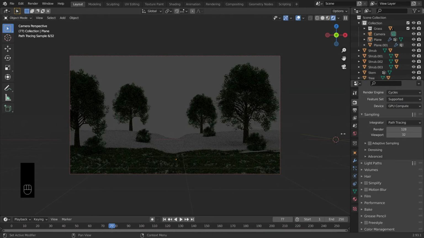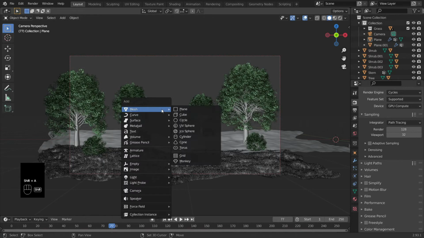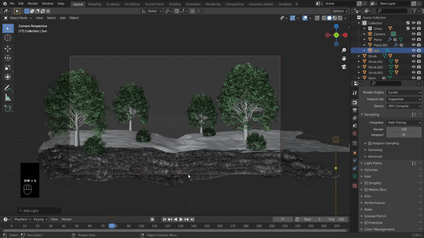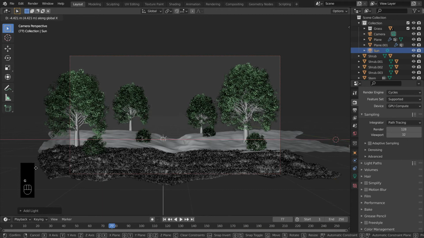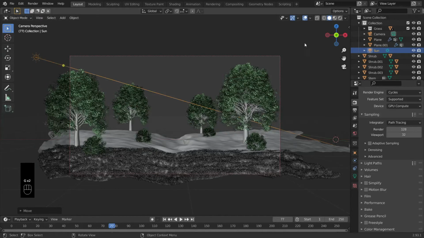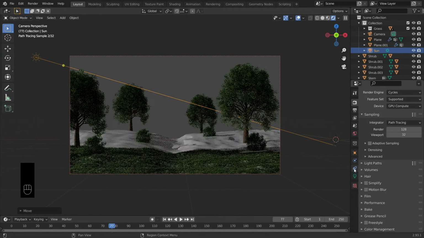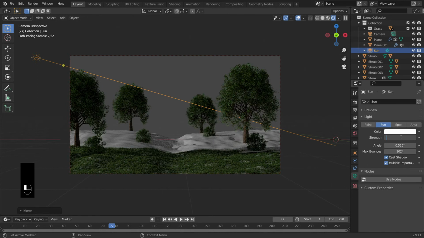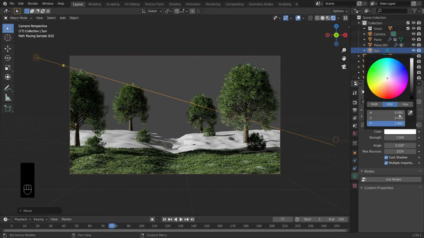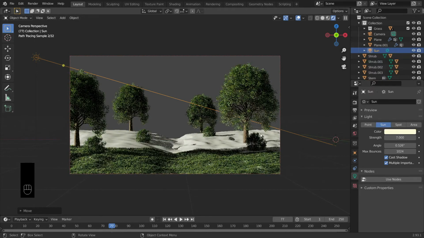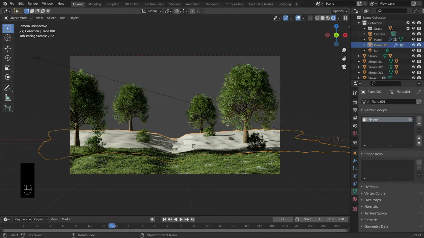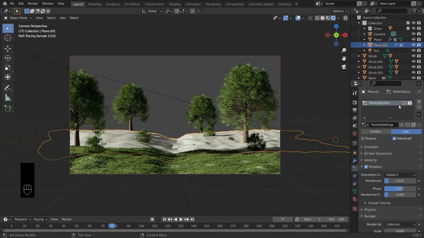So if you see in the render scene, it will look very terrible. To fix it, I will add a light here. I will place it correctly, and now you can see that our scene is looking very good. But I will increase the strength to 7 and make the color yellow. If you see the sun's color, you can find that it is a yellow shade.